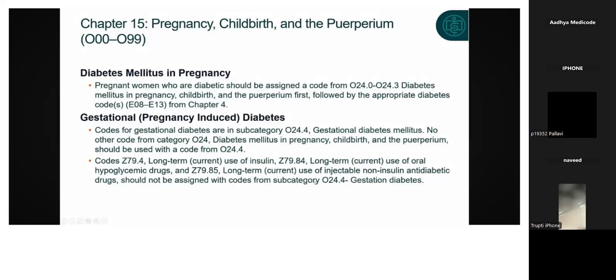O24.0 to O24.3, diabetes mellitus in pregnancy, childbirth, and puerperium, should be assigned first, followed by the appropriate codes from the category E08 to E13, which is from chapter 4. I've already told you, right? You need to specify the condition. So here we are specifying. We are giving the series O24.0 to O24.3 accordingly, and we are giving an additional code to identify the appropriate diabetes, that is of series E08 to E13, which is of chapter 4.